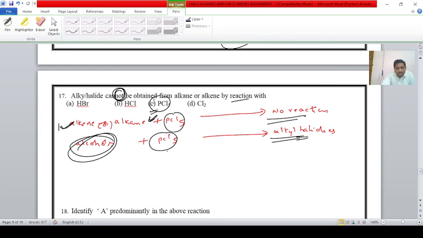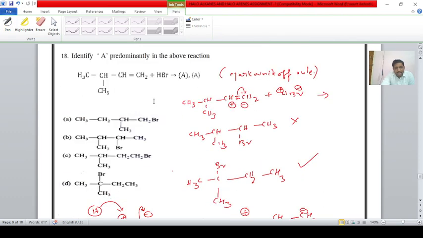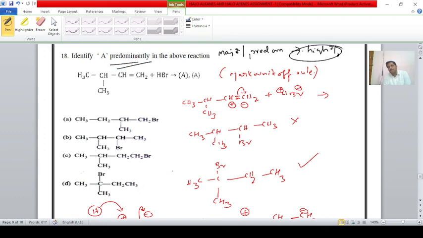Next, students, last question. Question number 18. Identify the product A predominantly in the above reaction. Here, one word there means predominantly. Always remember, major product or predominant product means the highest percentage product. Indirectly they are asking what is the major product.